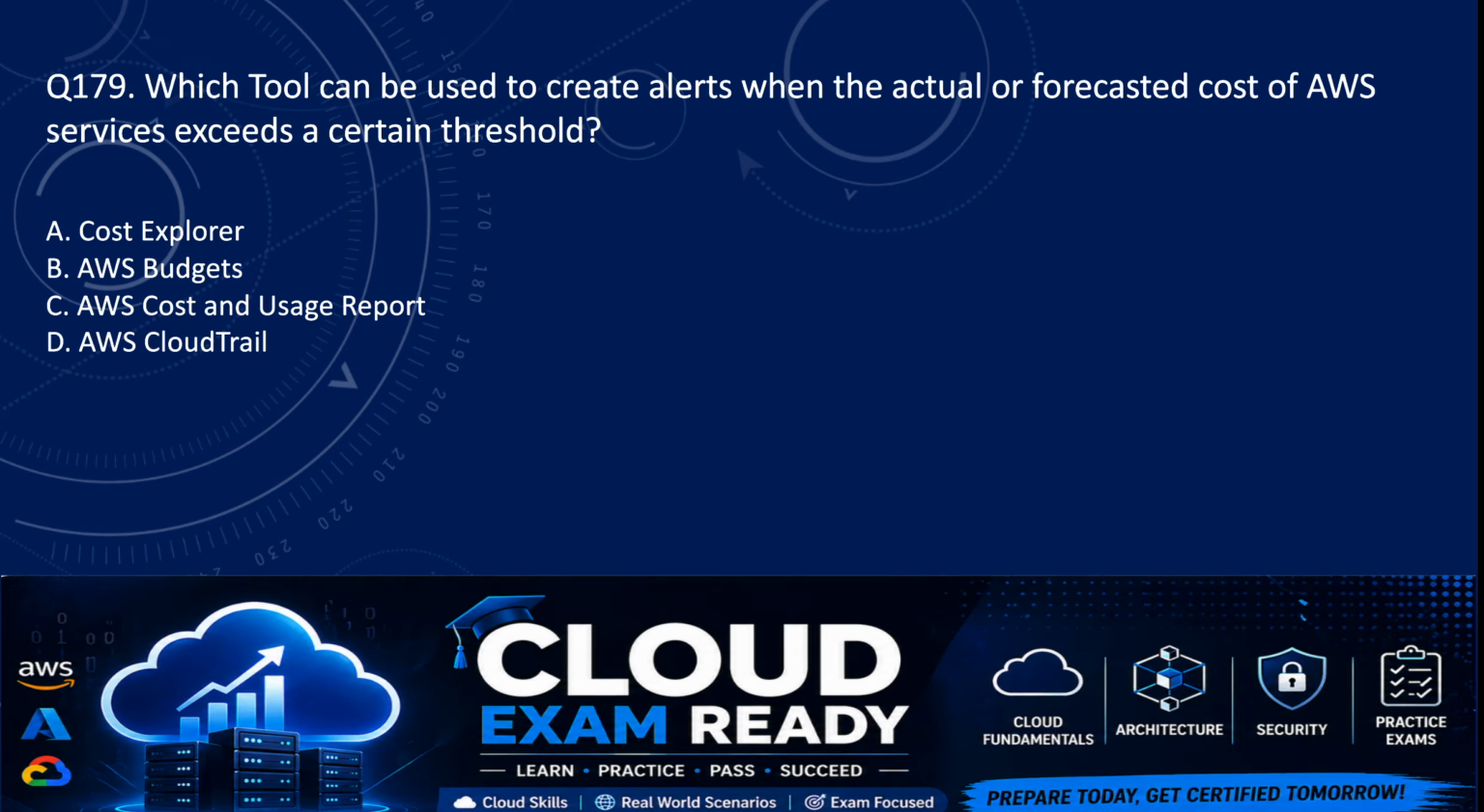Next, question number 179. Which tool can be used to create alerts when the actual and forecasted cost of AWS services exceeds a certain threshold? So we have options. Option A is Cost Explorer. Option B is AWS Budgets. Option C is AWS Cost and Usage Report. And option D is AWS CloudTrail. So the correct answer here is option B, which is AWS Budgets.